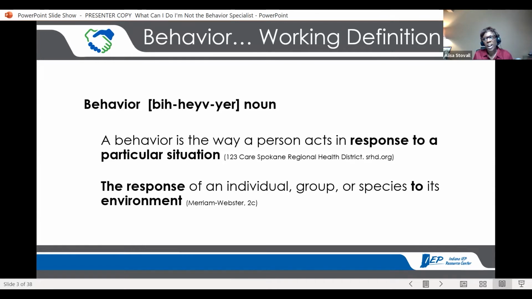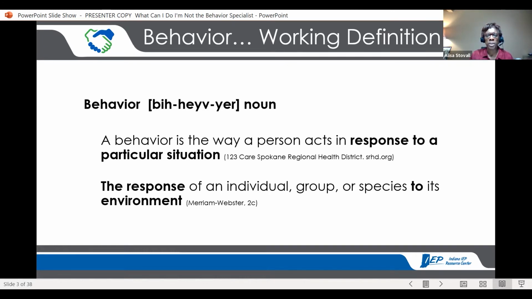So I thought it was important to bring those two pieces forward because many times when you're problem solving about a behavior, someone will say, I don't know, it just happened. You know, we were moving along, class was going great, and suddenly this behavior popped up. And that's probably less than accurate, maybe what we experienced in the moment, but there's always something that we're responding to in a situation that creates the behaviors that we see or impacts the behaviors that we see. So, keep that in mind.